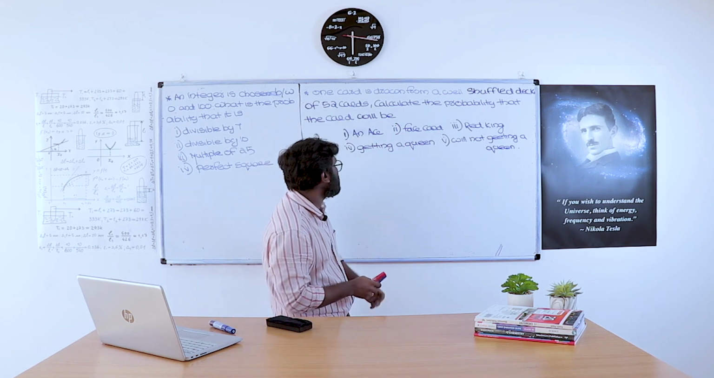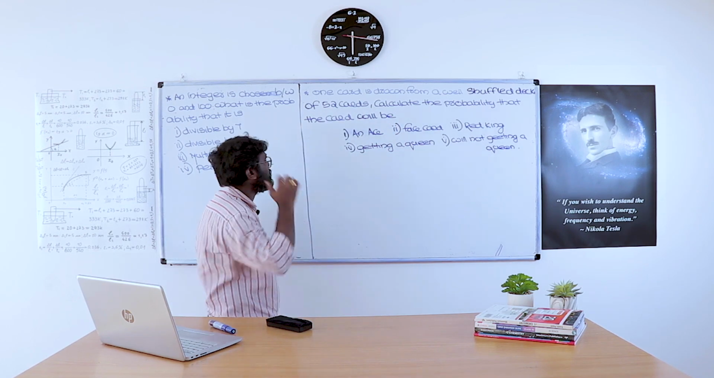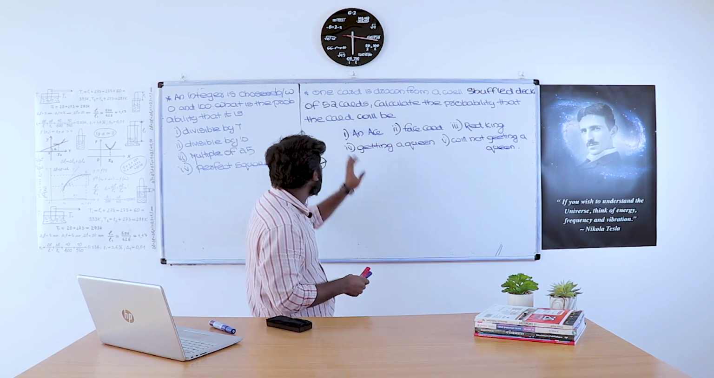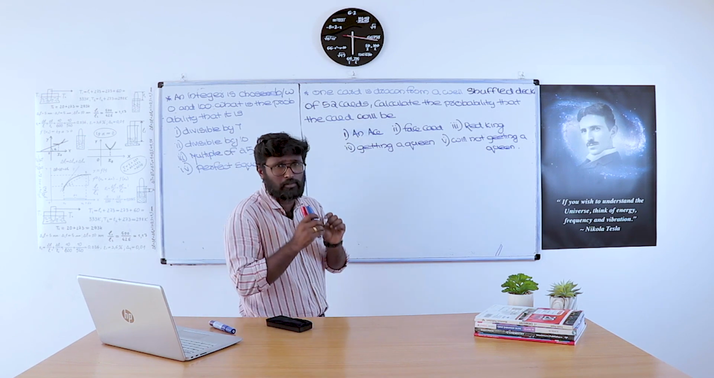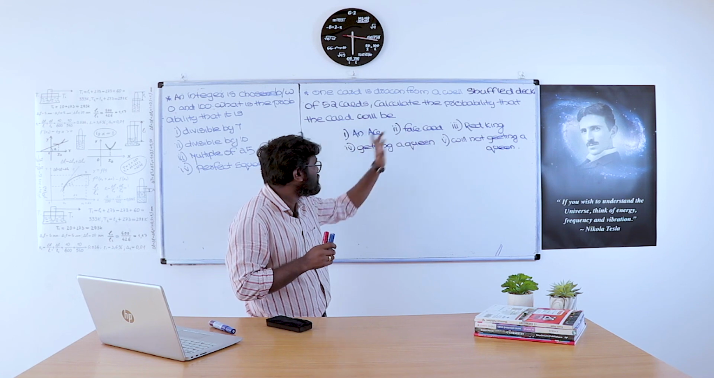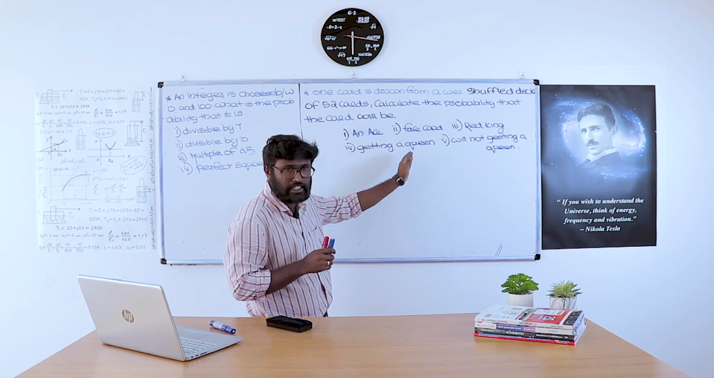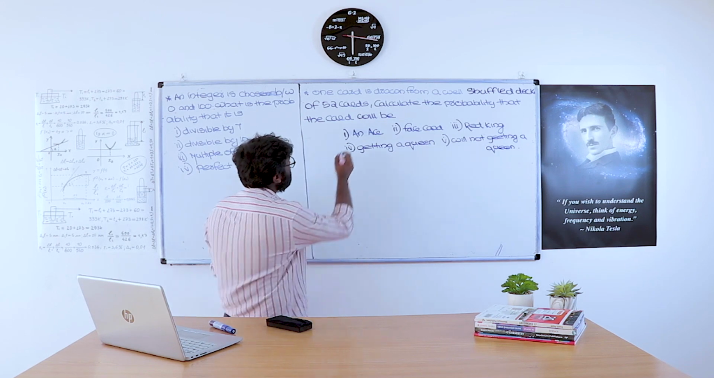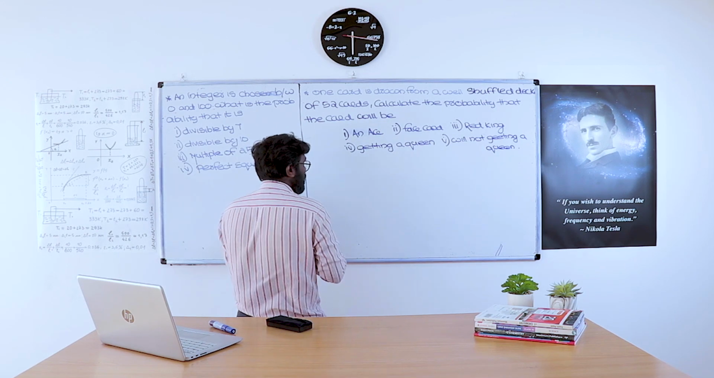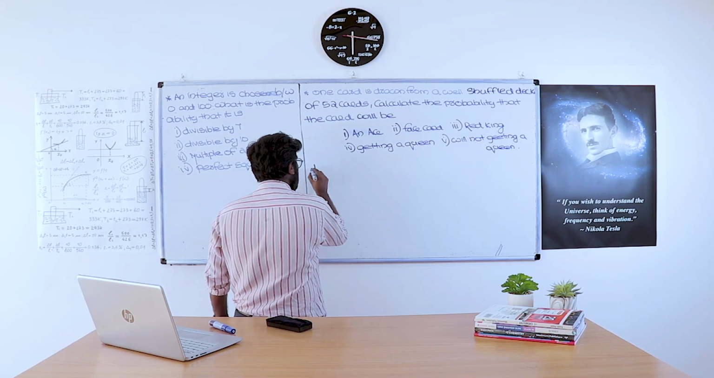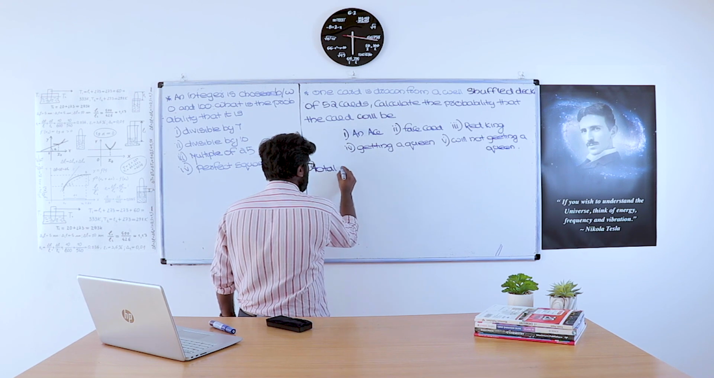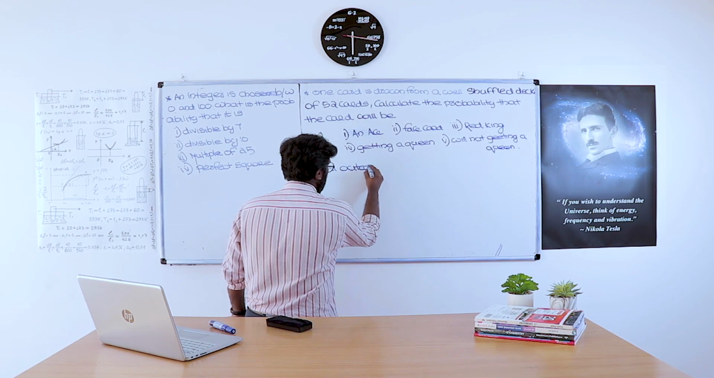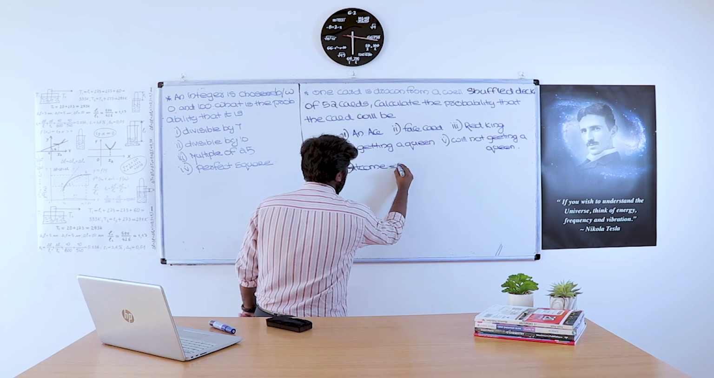So one card is drawn from a well-shuffled deck of 52 cards, and calculate the probability that the card will be an ace, a face card, a red king, getting a queen and not getting a queen. So first of all, what about the total outcomes of the card? Total outcome is 52, as we know.